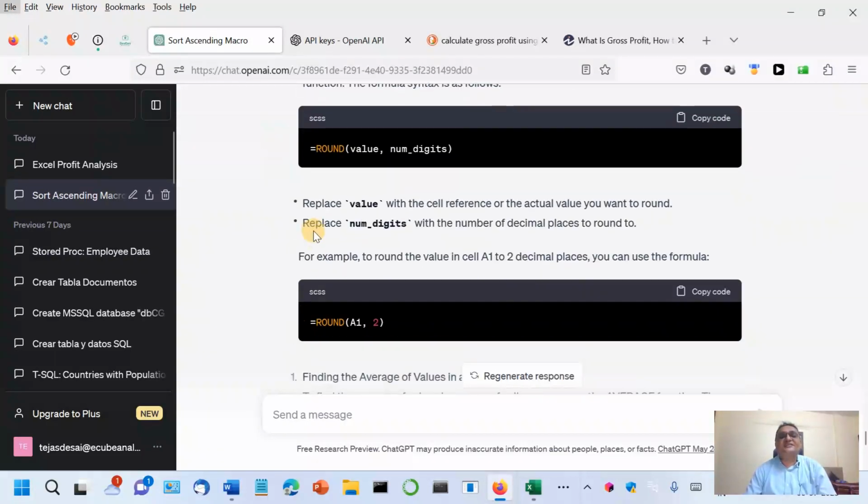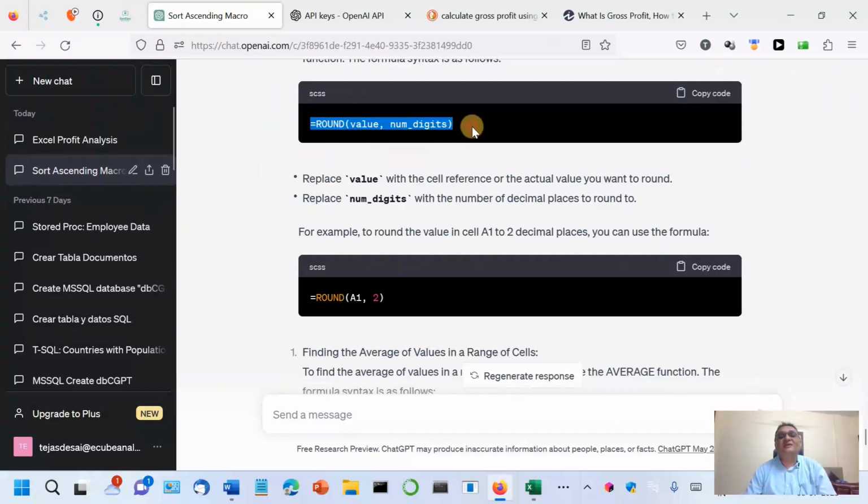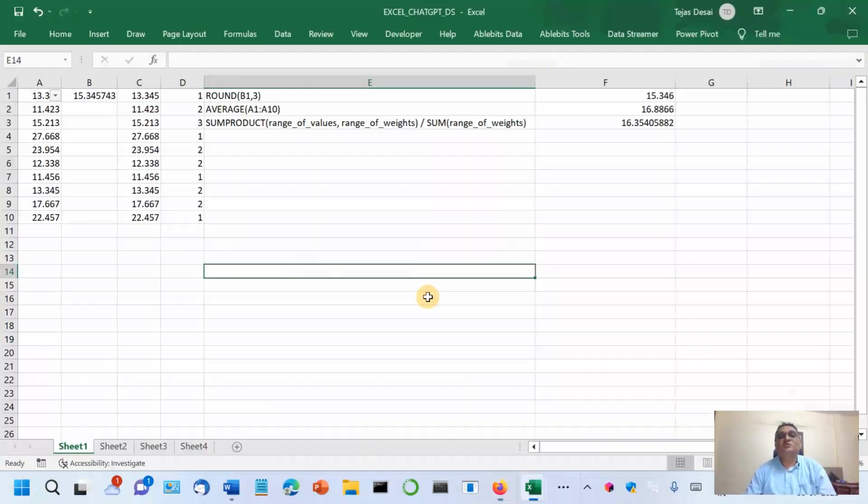There, ChatGPT gave me this formula and it did really well. Round, then value. Value means the cell reference in which that value is present, and how many digits you want to round it to.